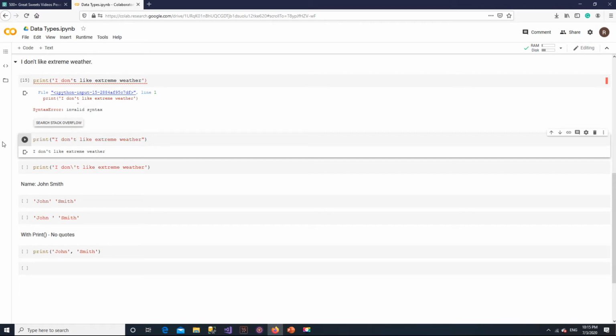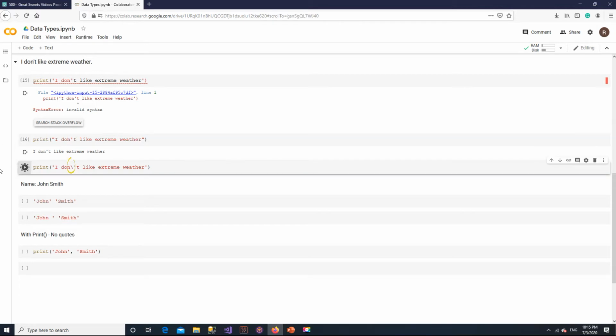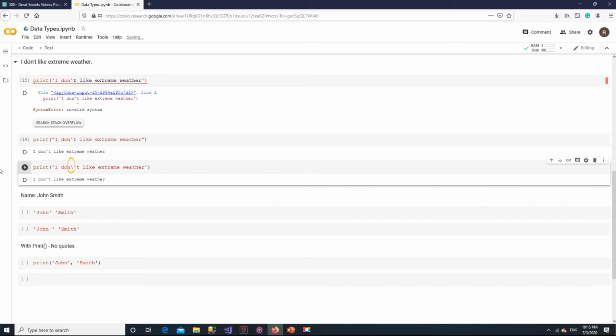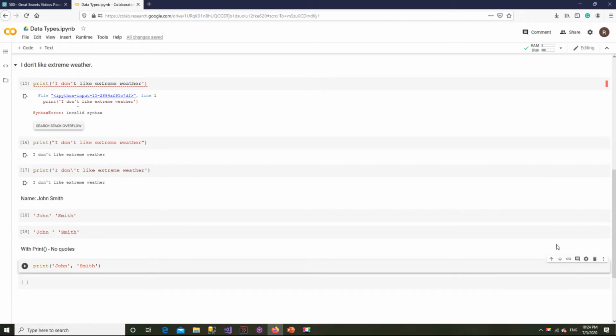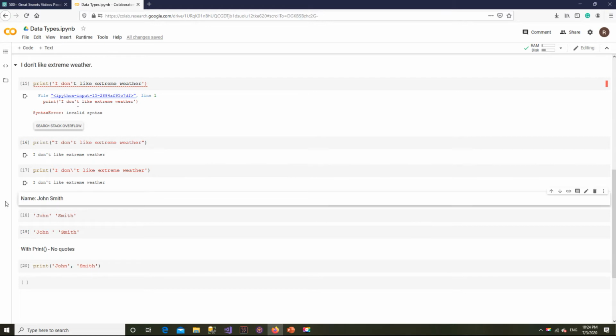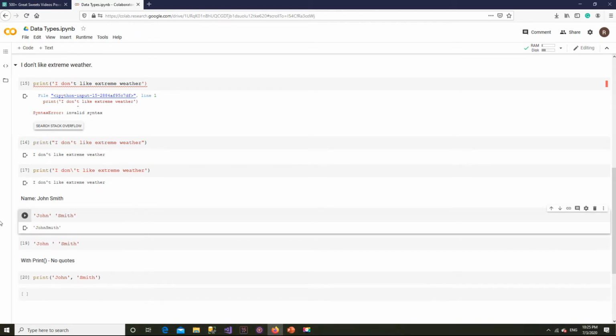Now let's try with a backslash. Great, it worked as well. Now let's see a few other ways of writing string values. Writing first name and a last name on the same line but with a space. John space Smith. If you write it in a code cell with a space, you will get this. No space, they are attached.